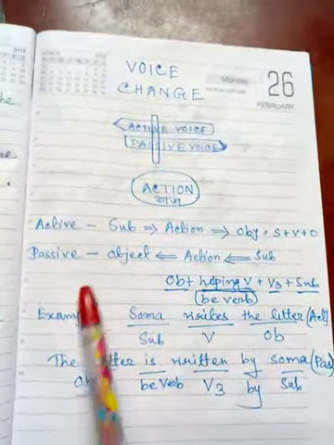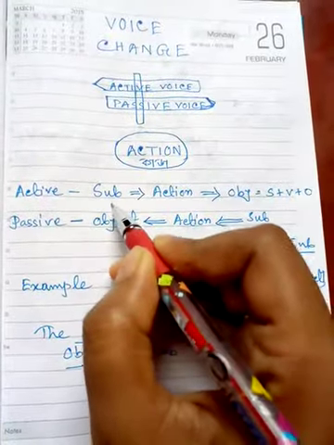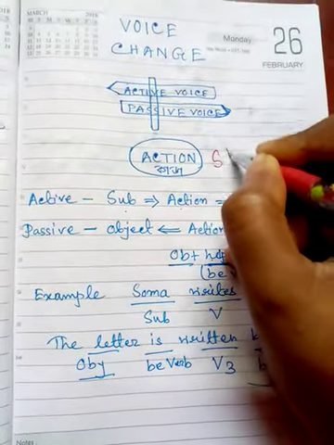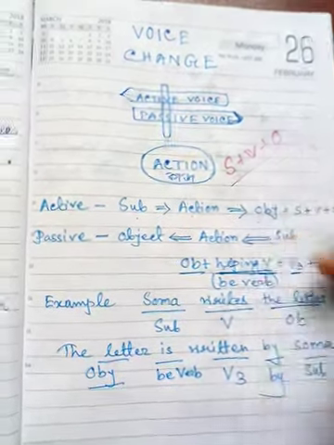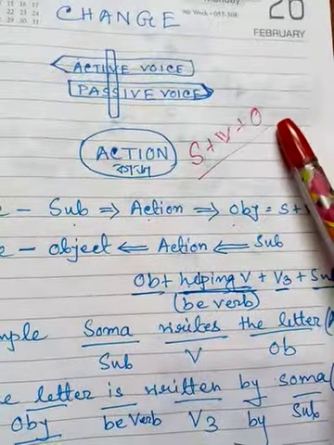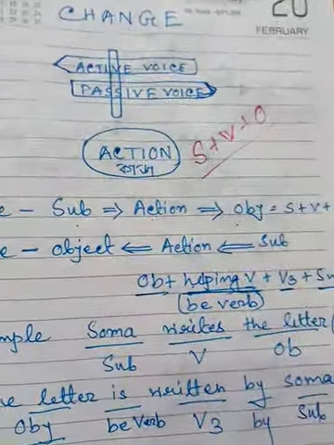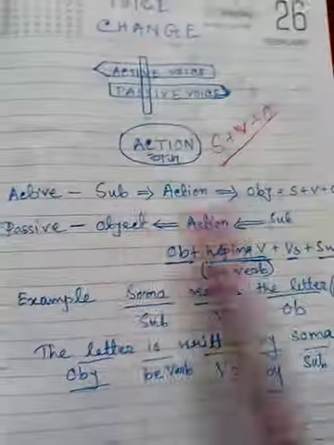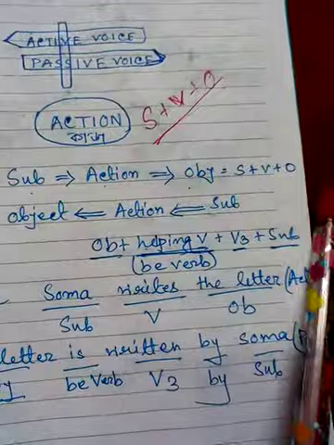Action. Okay, so we know the structure of a sentence is subject, action and object. That means we all know that subject, verb and object. This is the SVO structure. In active voice we follow this structure, subject, verb and object. This is the structure of active voice. So in active voice, what do we use? Subject, action meaning verb, and the object, SVO.